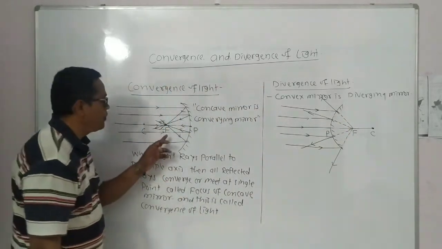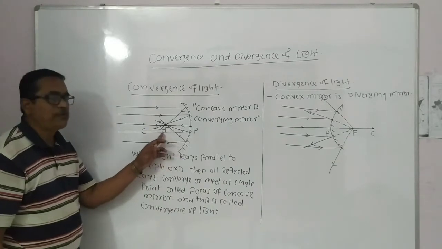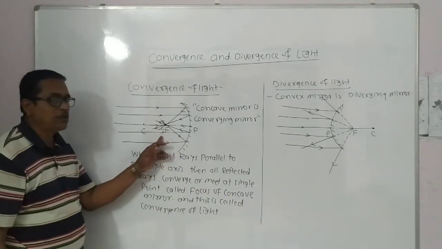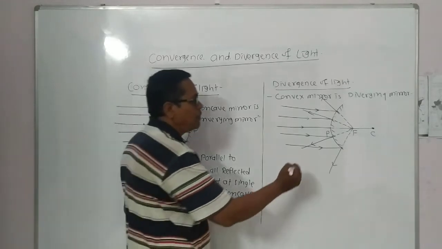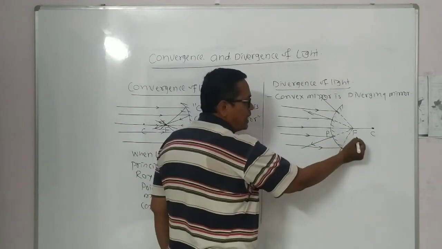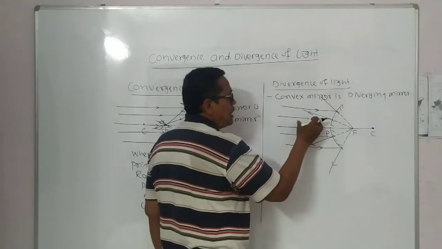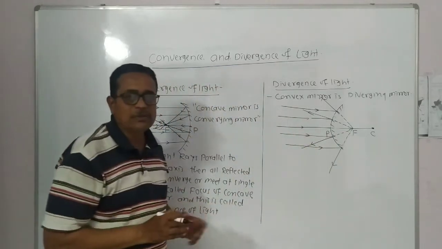Look here, focus of concave mirror is in front of the reflecting surface, to the left side of the mirror, and focus of convex mirror is to the right side and behind the mirror, and that is said to be the divergence of light.